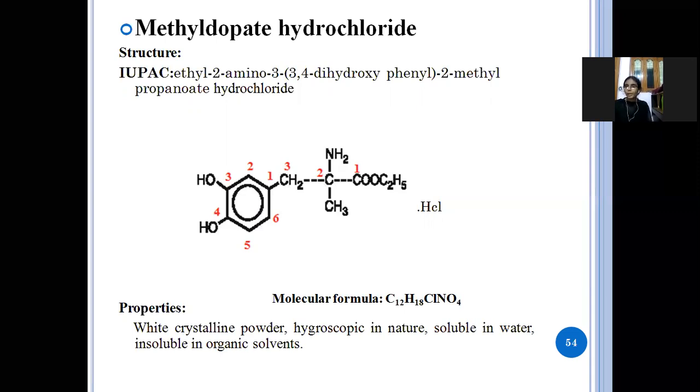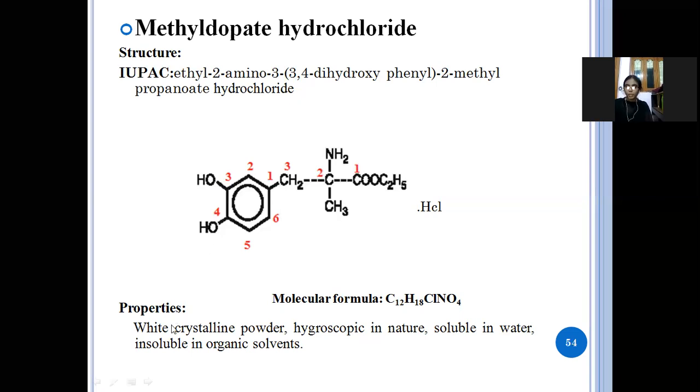So propyl, in the second position amino group is there and also methyl group is there, and here the ethoxy group, the carboxylic, and this is the ethyl group is there. See here, ethyl 2-amino-3-(3,4-dihydroxyphenyl)-2-methylpropionate hydrochloride. So this is the structure and IUPAC name of the methyldopate hydrochloride.